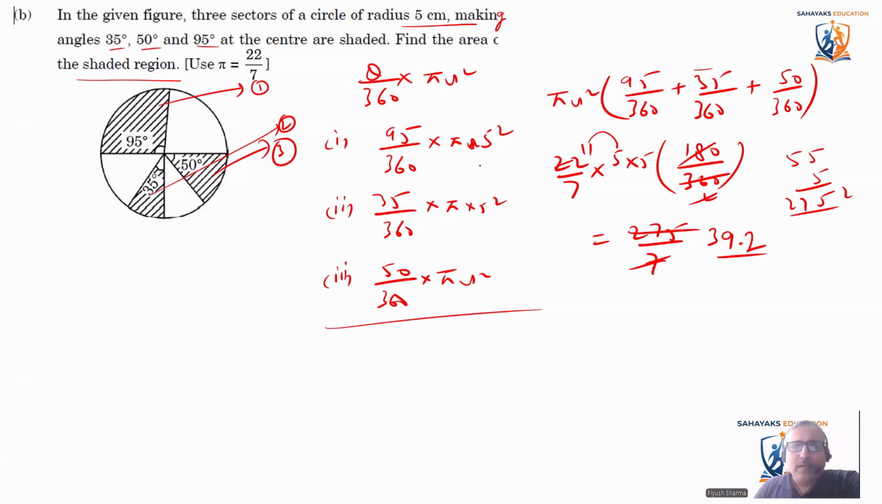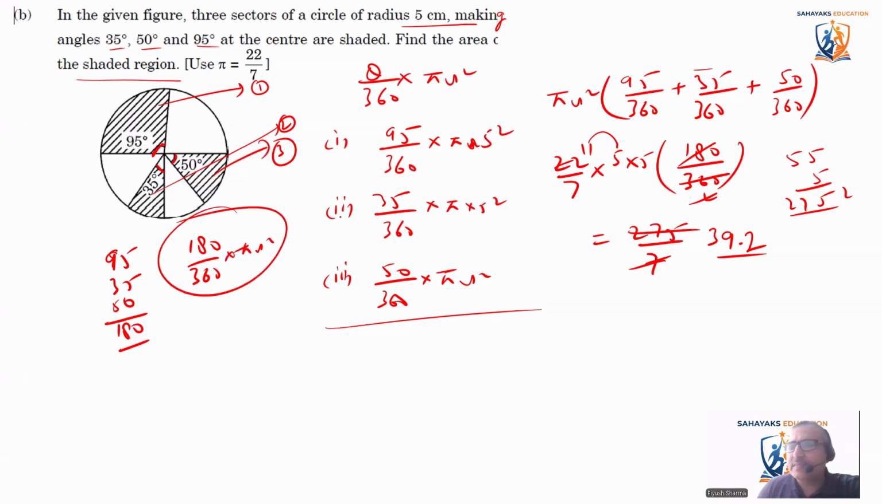But in actual, see, when we have the angle 95, the angle 35, and the angle 50, we can directly add all these. That is 95 plus 35 plus 50, and it finally comes out to be 180. So when we know the angle is 180, we can directly say 180 divided by 360, theta by 360 into pi r square. Directly we can calculate this. So instead of writing this, we can directly calculate. The answer will come exactly the same.